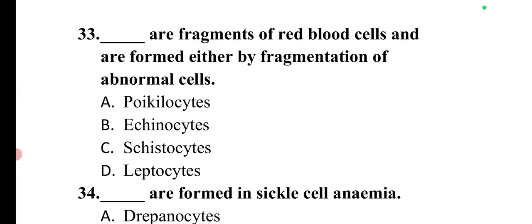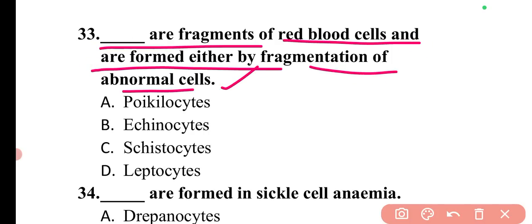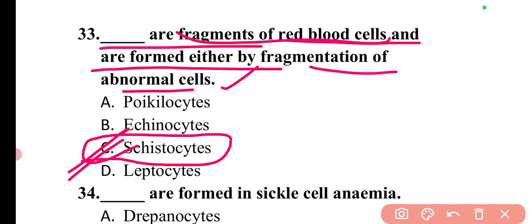The next question is: dash are fragments of red blood cells and are formed either by fragmentation of abnormal cells. So these are schistocytes, which are the fragments of RBCs, and they are formed either by fragmentation of abnormal cells.